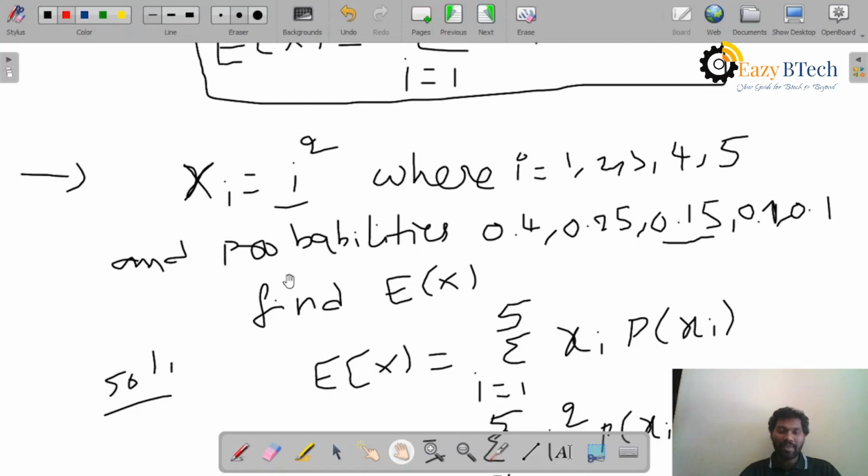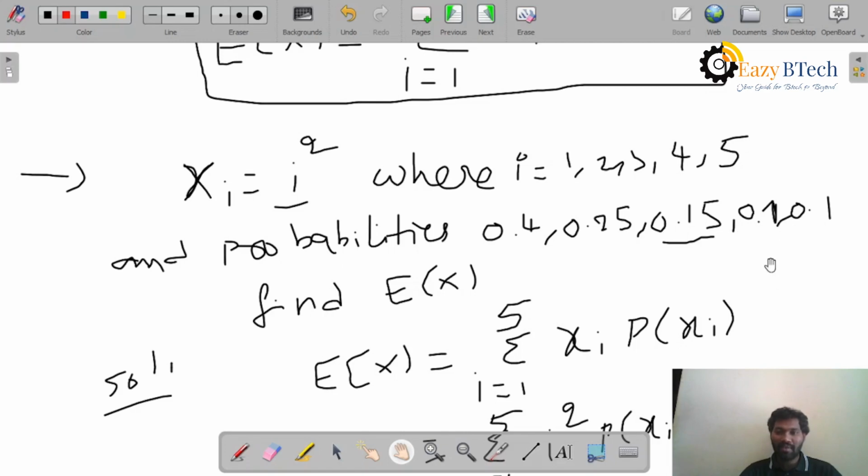So how to find the expectation? Before doing the expectation, see this. If you observe all the probabilities together, 0.4 plus 0.25 plus 0.15 plus 0.1 plus 0.1 is always equal to 1.